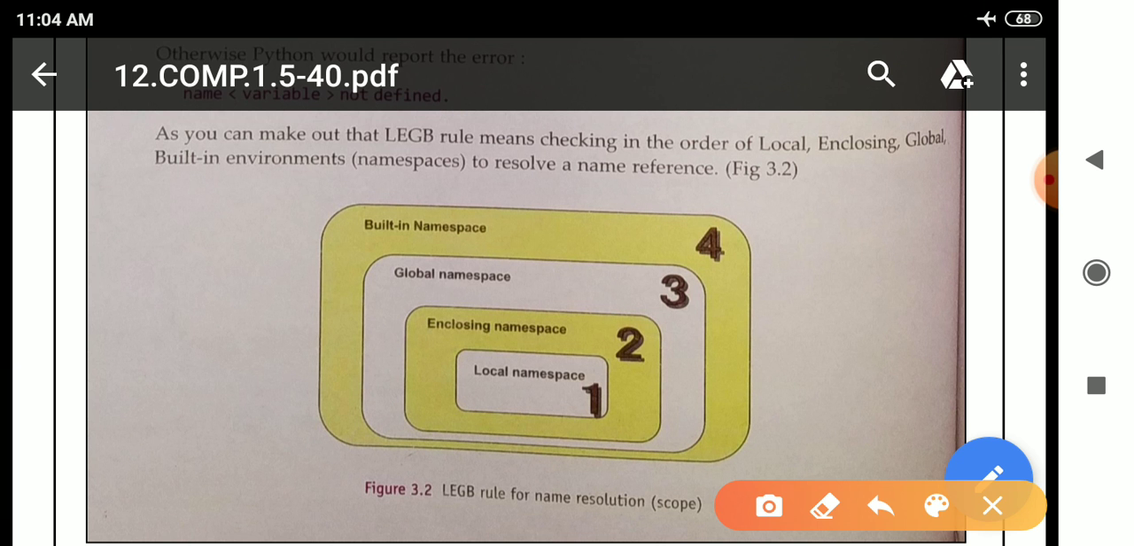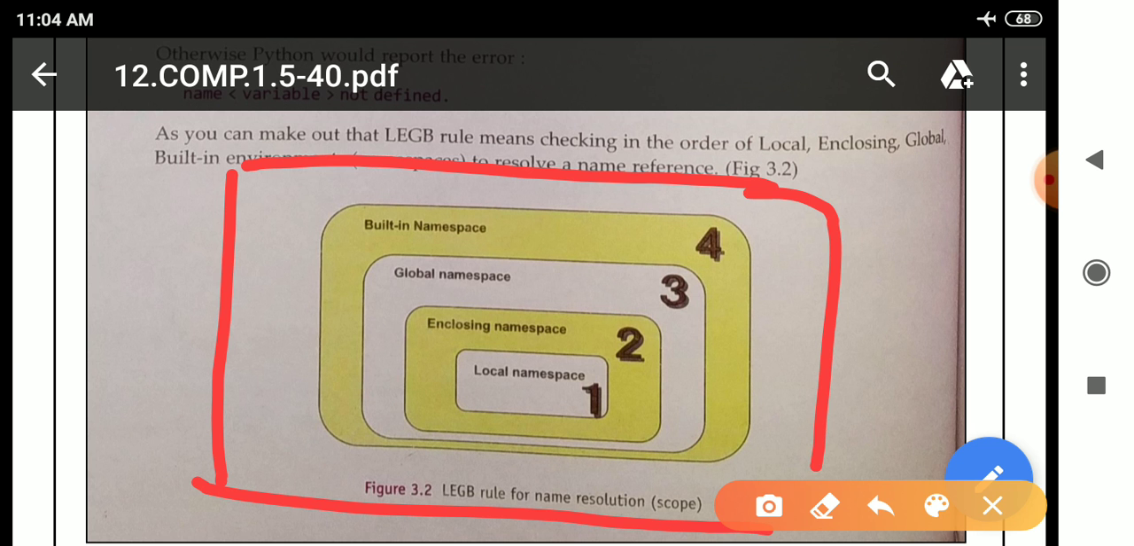See, this is the diagram of the LEGB rule. First one is local namespace, after that enclosing namespace, third is global namespace, and last is built-in namespace. This is the checking order of the variable: first local, second enclosing, third global, and fourth built-in namespace.